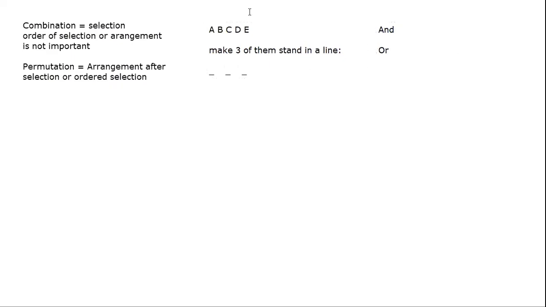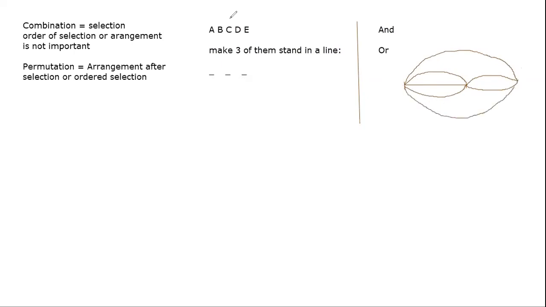To explain this, let's take a simpler case. We're talking about, let's say, 3 cities A, B, and C, which are connected by a number of roads. So let us say this is A and B connected, and this is B and C connected, and let's say A and C are also connected. Let's say these are A, B, and C in order.